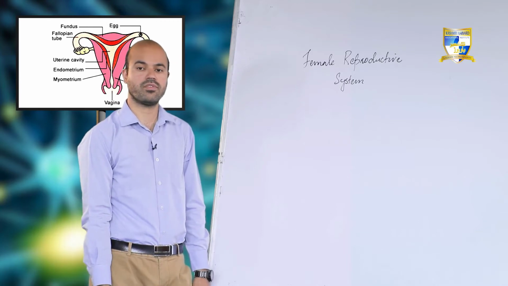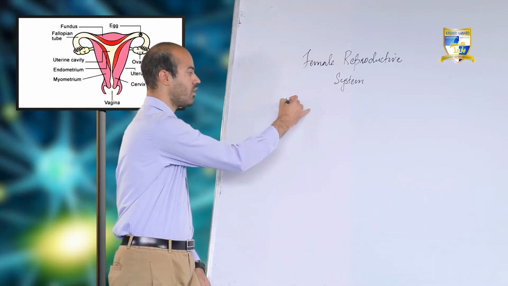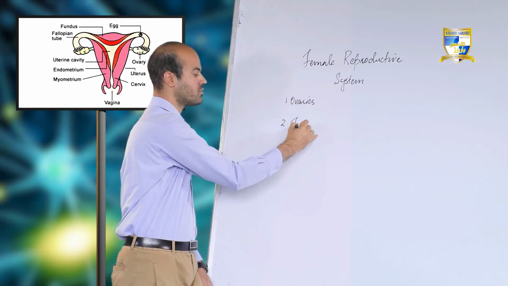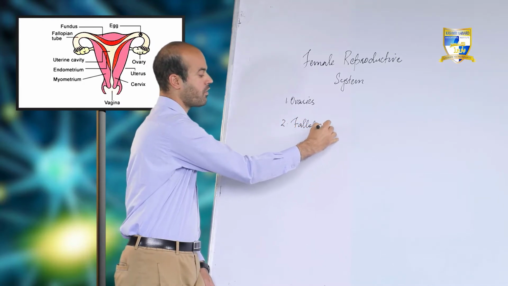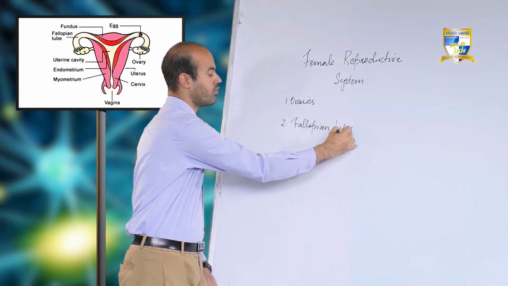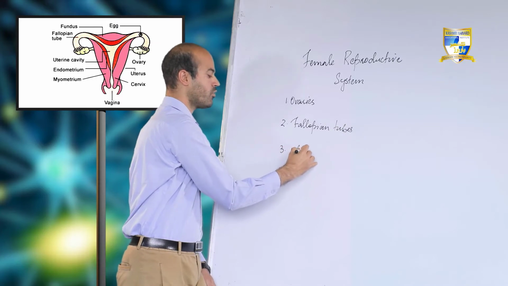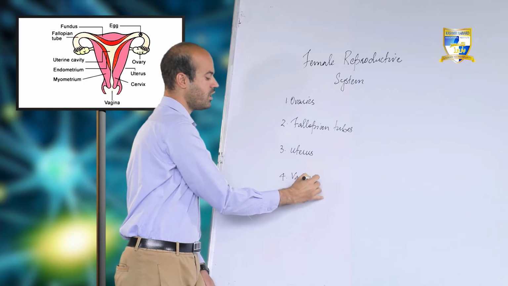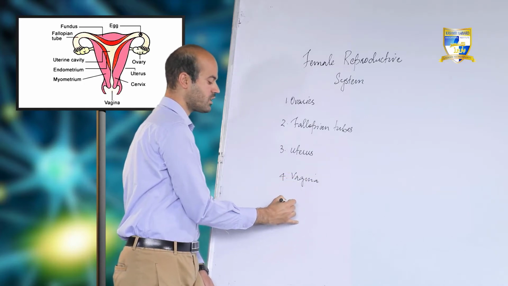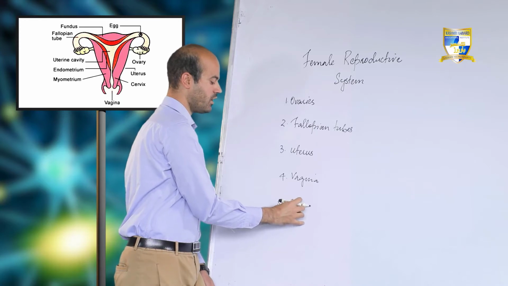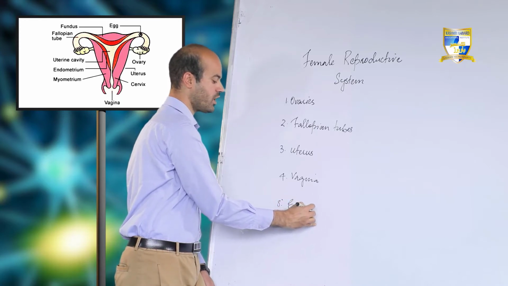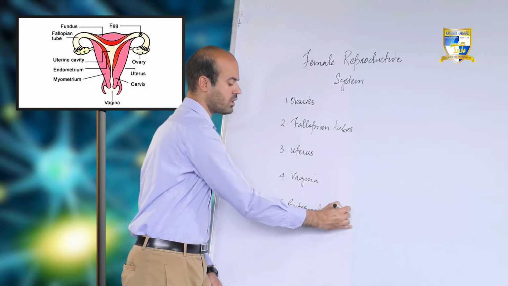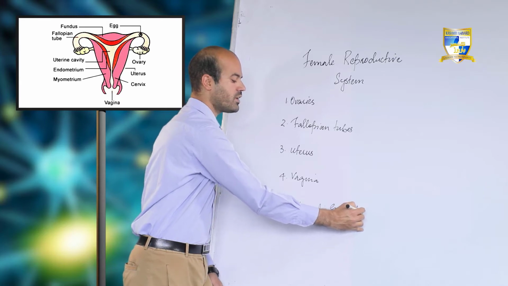The organs that form the female reproductive system are: first we have ovaries, second fallopian tubes, third uterus, fourth vagina, and fifth external genitalia. It's not actually an organ, but there is the presence of small organs collectively called external genitalia.